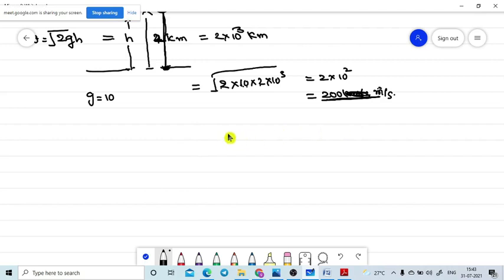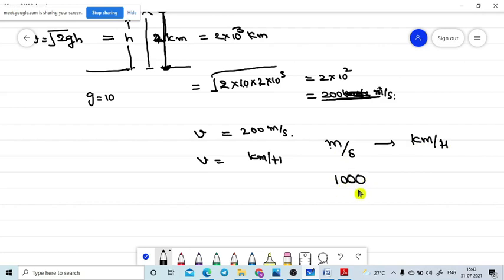We are converting this velocity of 200 meter per second. The velocity in kilometer per hour we need to get. How can we get that? Let me do one thing. I am getting the generalized formula, meter per second to kilometer per hour. So 1 meter is equal to how many kilometers? 1 meter is 1 by 1000 kilometers.